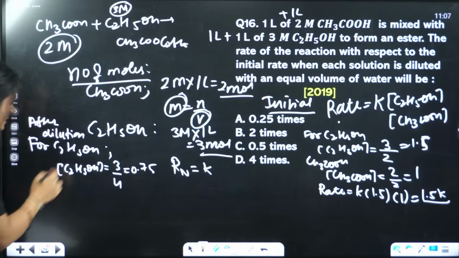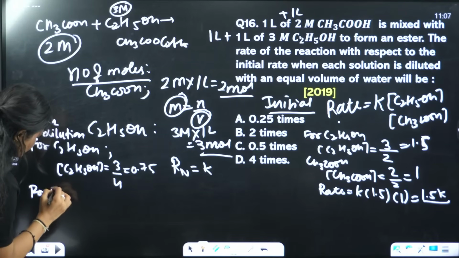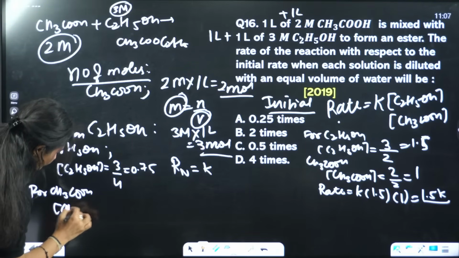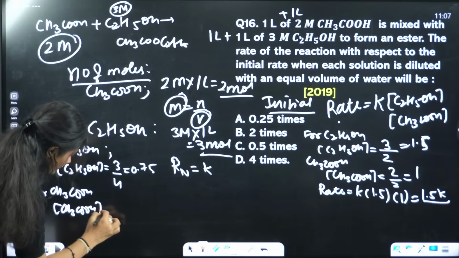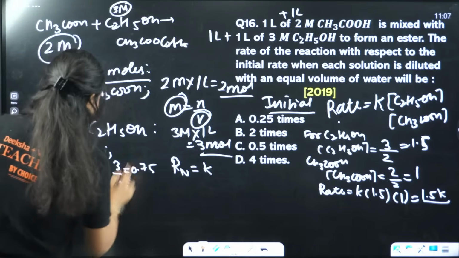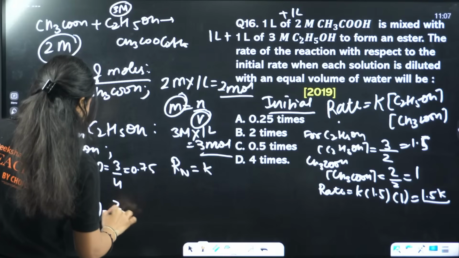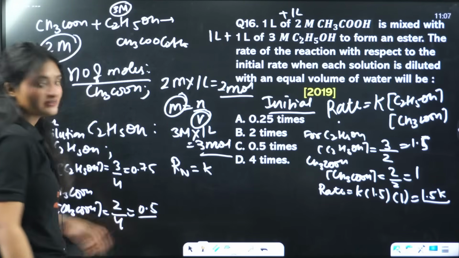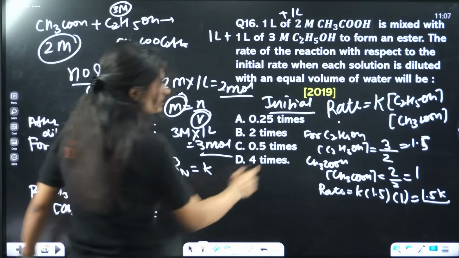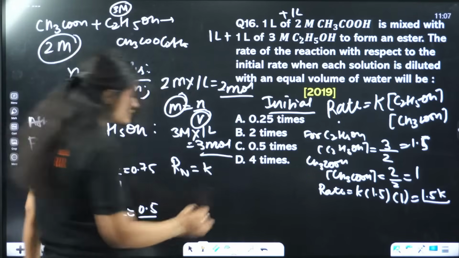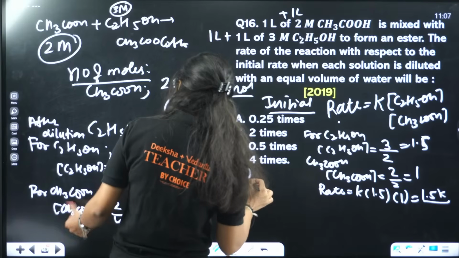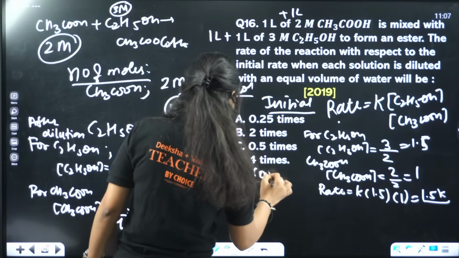For acetic acid, what will be the concentration? It will be number of moles of acetic acid, 2, by total volume 4, which is 0.5. The new rate will be concentration of ethanol, 0.75, times concentration of acetic acid, 0.5.